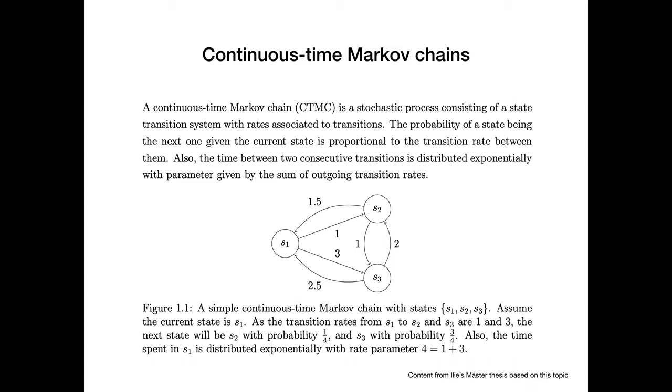The continuous time part comes from the fact that before transitioning, you spend some time in your current state, which is a stochastic variable distributed exponentially with parameter given by the sum of all outgoing edges. Intuitively, the higher the weight of an edge, the more likely you are to jump there faster.